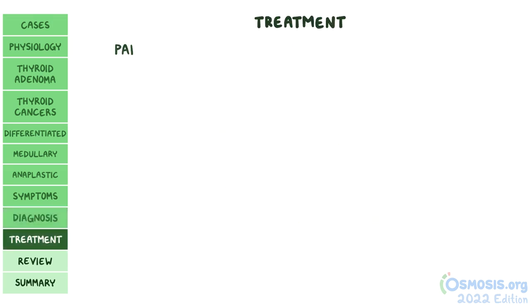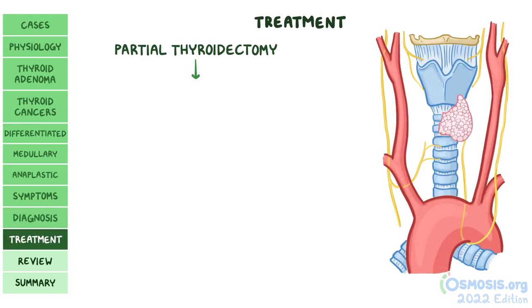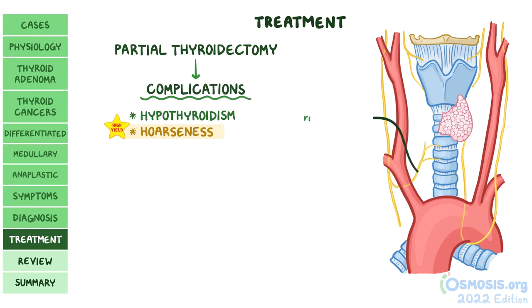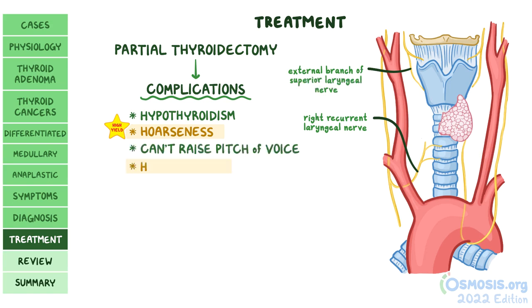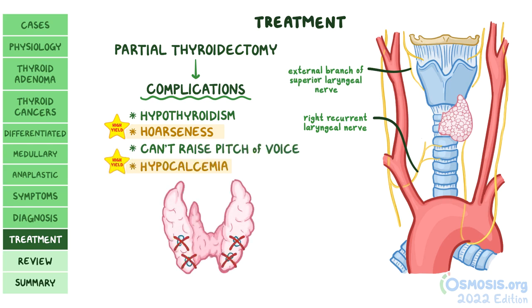Treatment often involves partial thyroidectomy, after which complications can appear. First, there can be hypothyroidism if a large portion of the organ is removed. Hoarseness can occur due to damage to the right recurrent laryngeal nerve, which innervates most of the muscles in the larynx. There could also be damage to the external branch of the superior laryngeal nerve that innervates the cricothyroid, which can prevent the person from raising the pitch of their voice. Hypocalcemia can also occur due to the removal of the parathyroid glands.